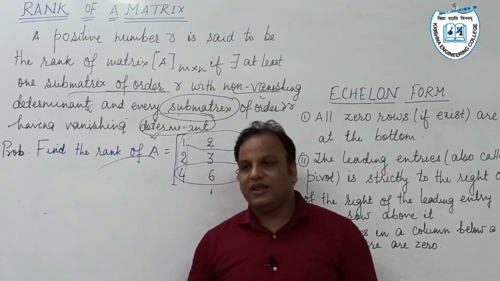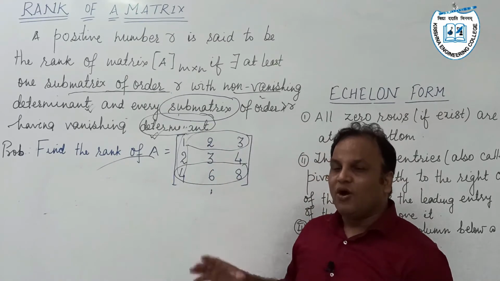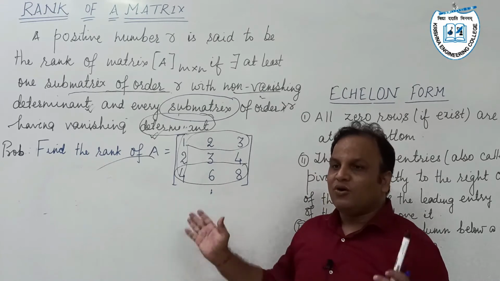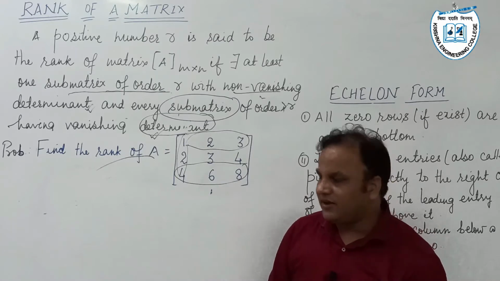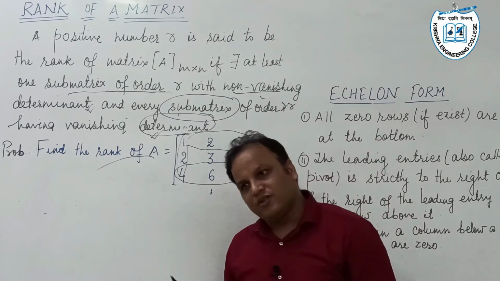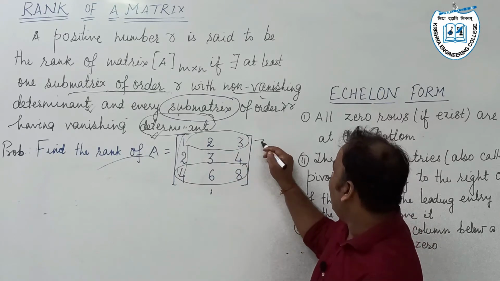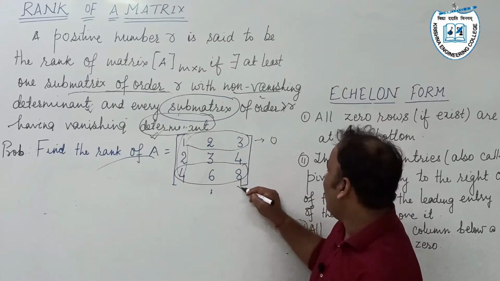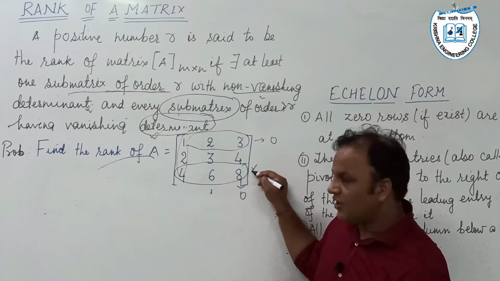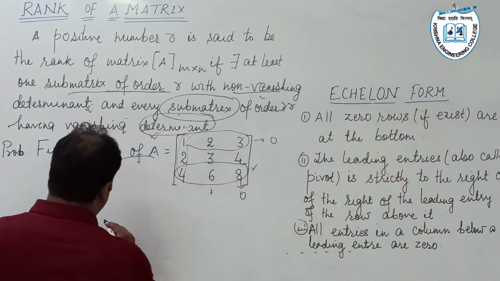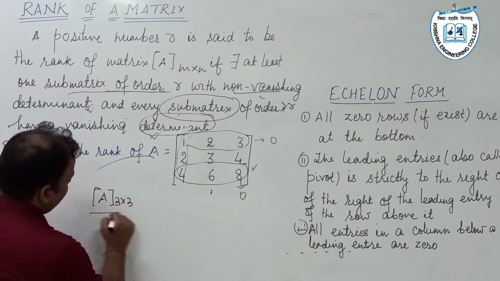We say R is rank if there exists a submatrix of order R which is non-singular, that is determinant of that particular submatrix is not equal to 0. If we delete 0 rows and 0 columns, then this matrix itself is a submatrix. So first we have a square submatrix A itself of order 3 cross 3.